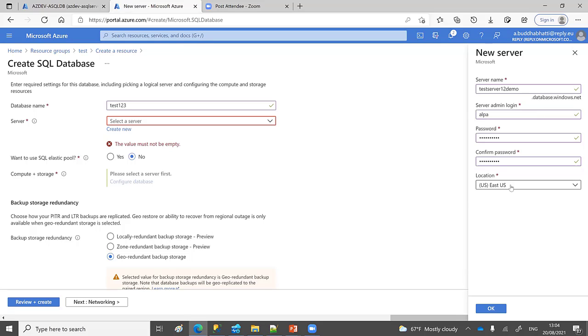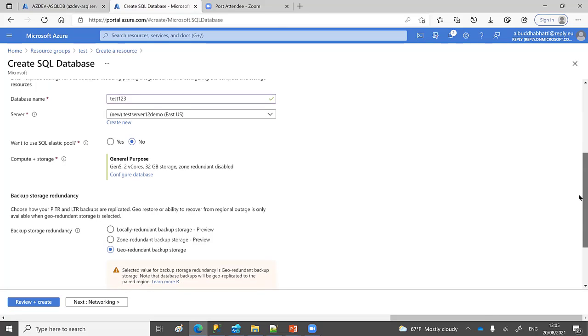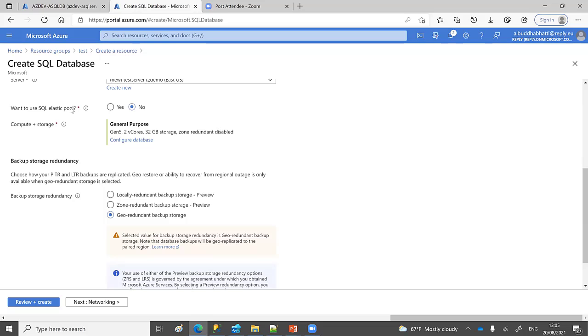And you can choose the closest location as well. I'm using the default one. So it's creating the server and the database as well, and this service is a logical server. Once you have that ready, you need to define whether you are using this for sharing across different databases, or it's only for a single database. This one is only for a single database, so I'm keeping the default value. No, we don't need an elastic pool.